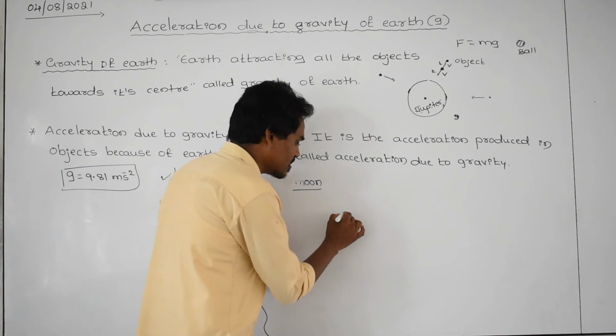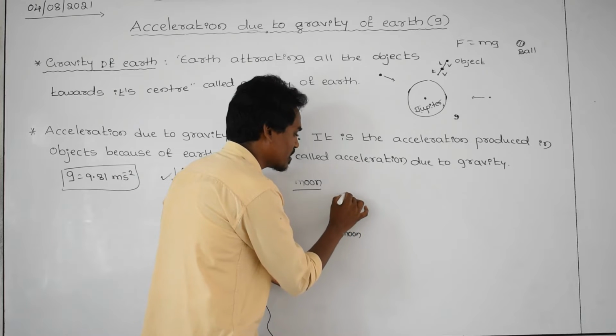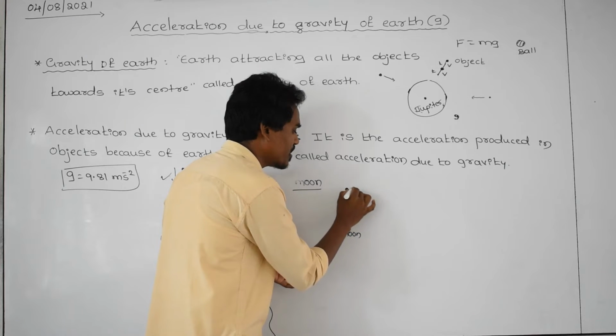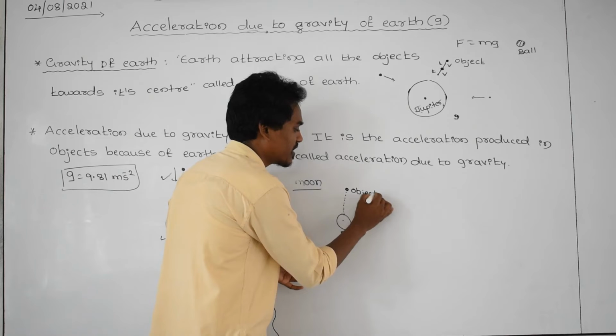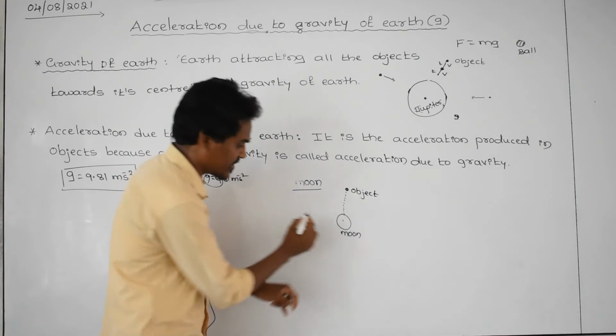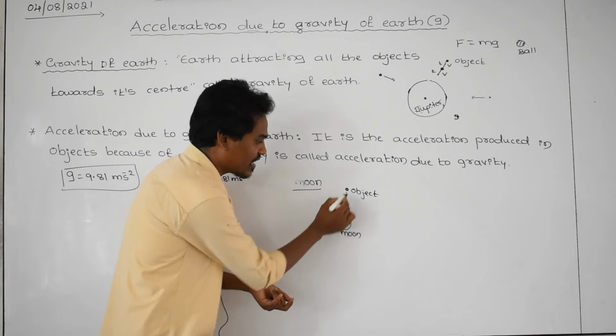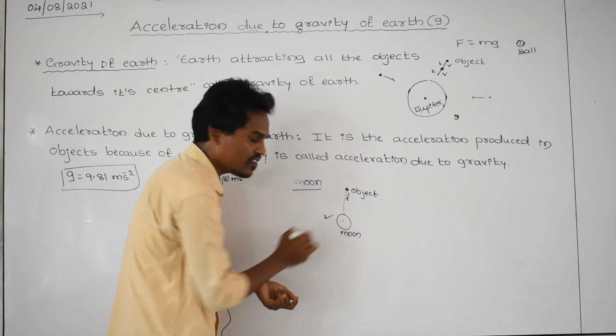Take one example. Same one object I am taking to a certain height. This is an object and leave the object here. It has a gravity. The moon is attracting this ball towards its center.